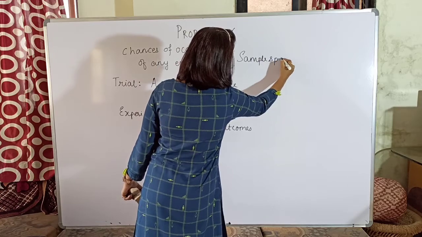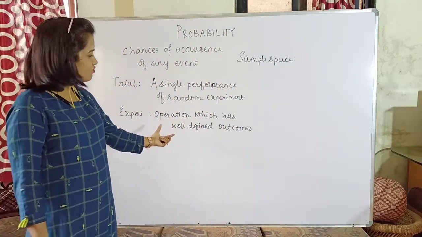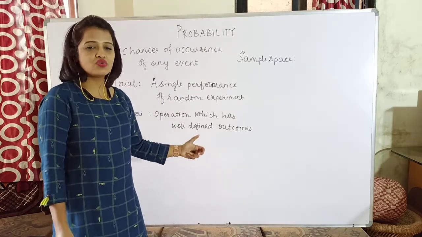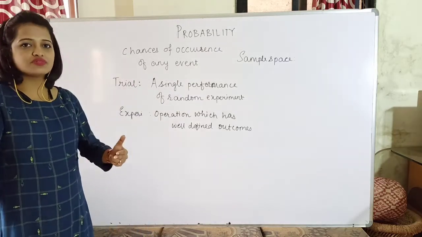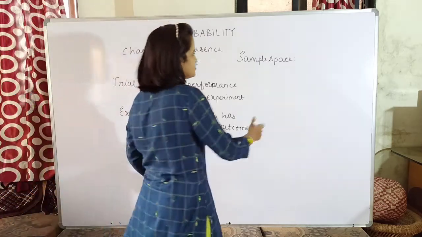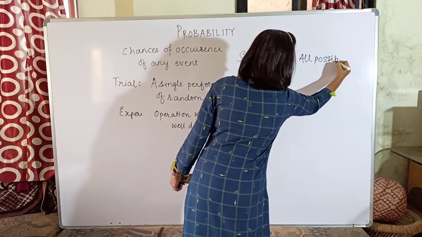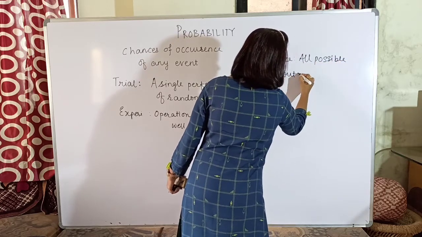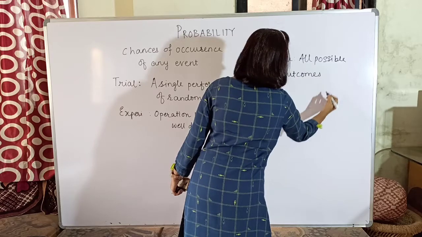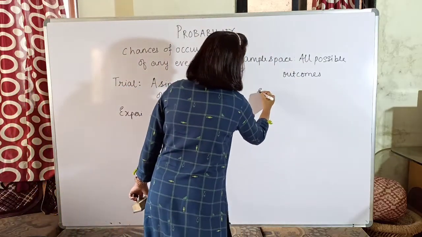Now what is sample space? Whenever you are performing any experiment, as I have just now said, the well defined outcomes, so whatever are the outcomes, all the outcomes or the total number of outcomes of any experiment are called sample space. So all the possible outcomes of an experiment are called sample space. Whereas what is an event?